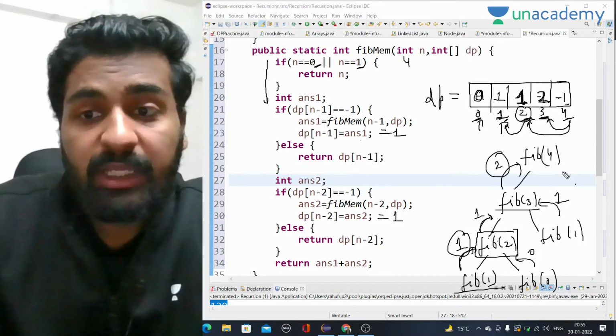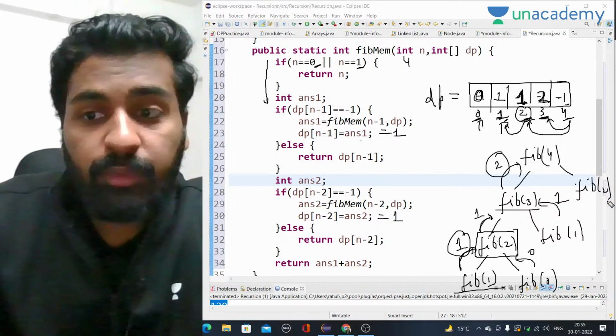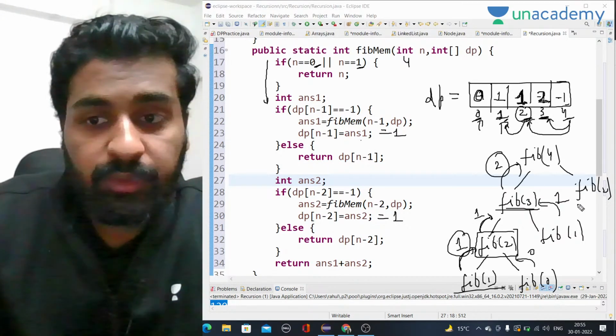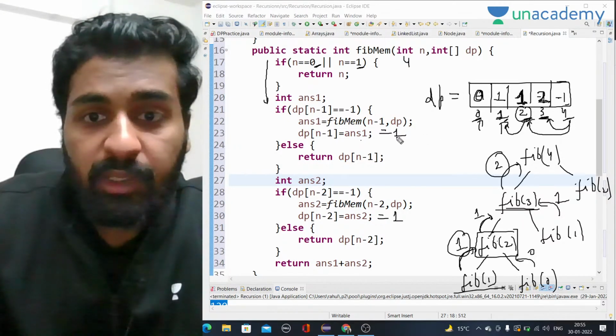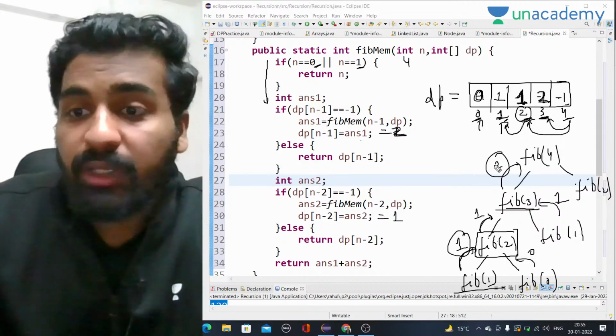Now the best thing is on the right side. For fib of 4 we call for fib of 3 and fib of 2. For fib of 4 I got answer 1 as 2, right? Now when I am calling for answer 2, I don't have to call it. Why?